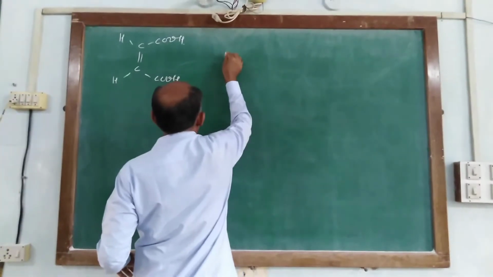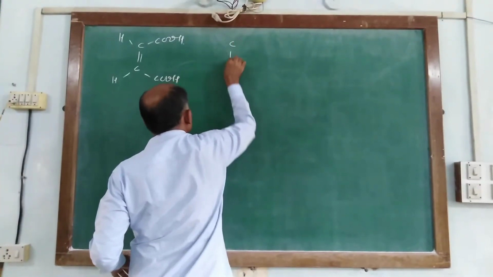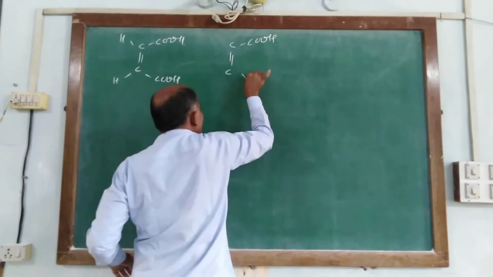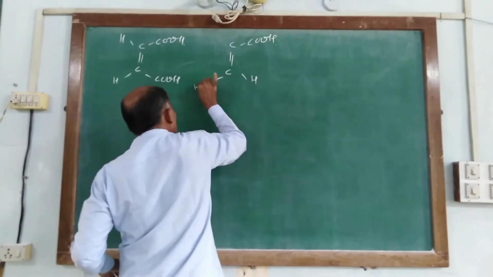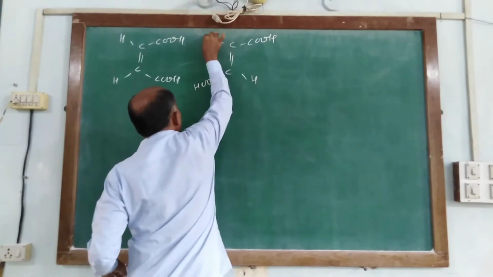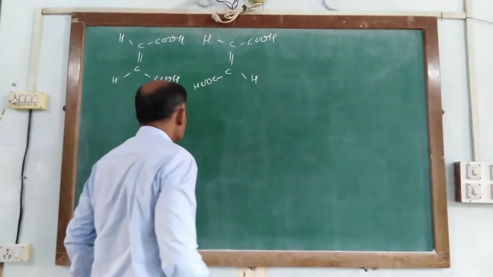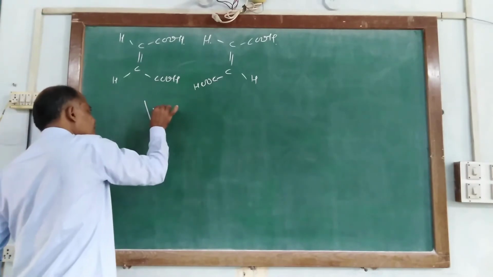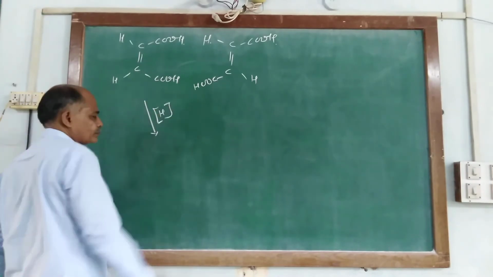It is maleic acid. And another, C double bond C, COOH, H, COOH, and here it is reduced by nascent hydrogen.